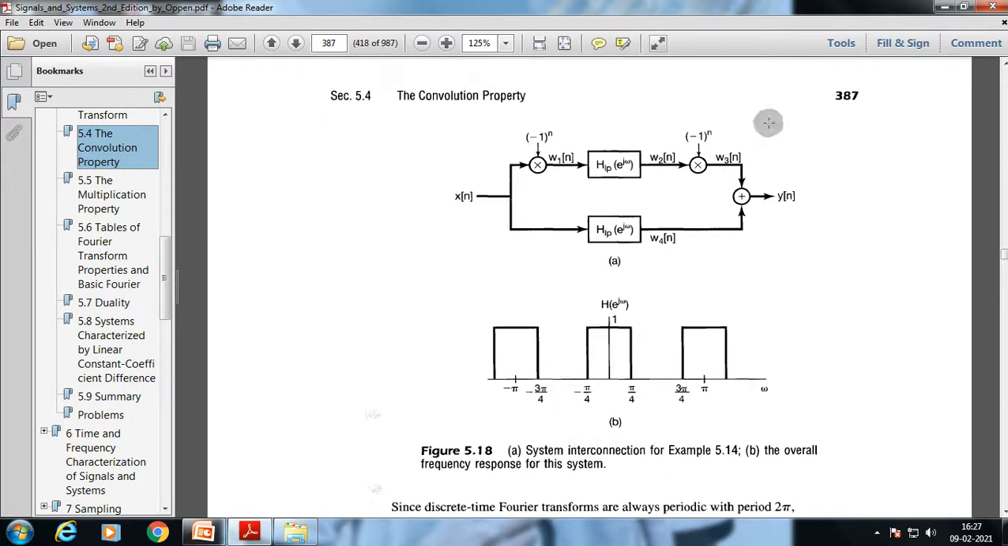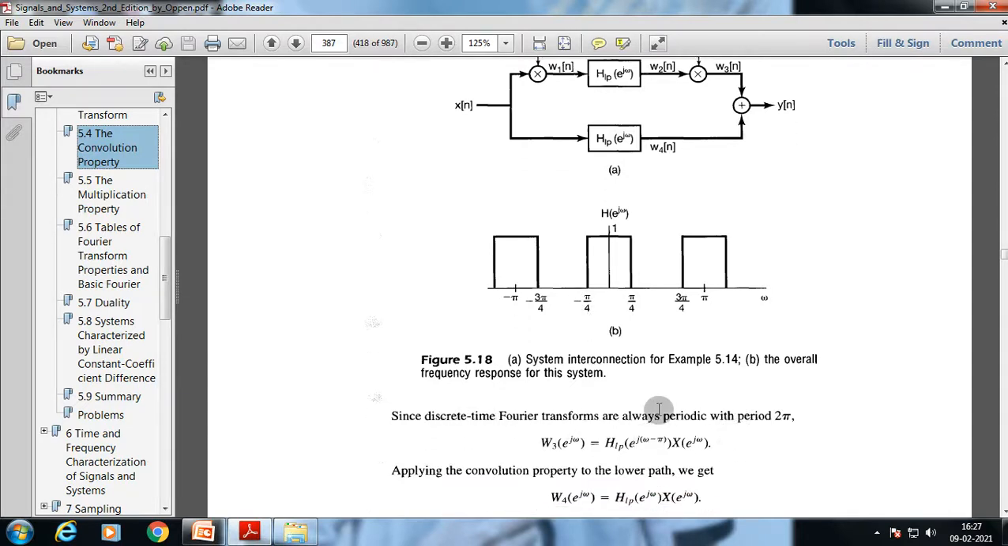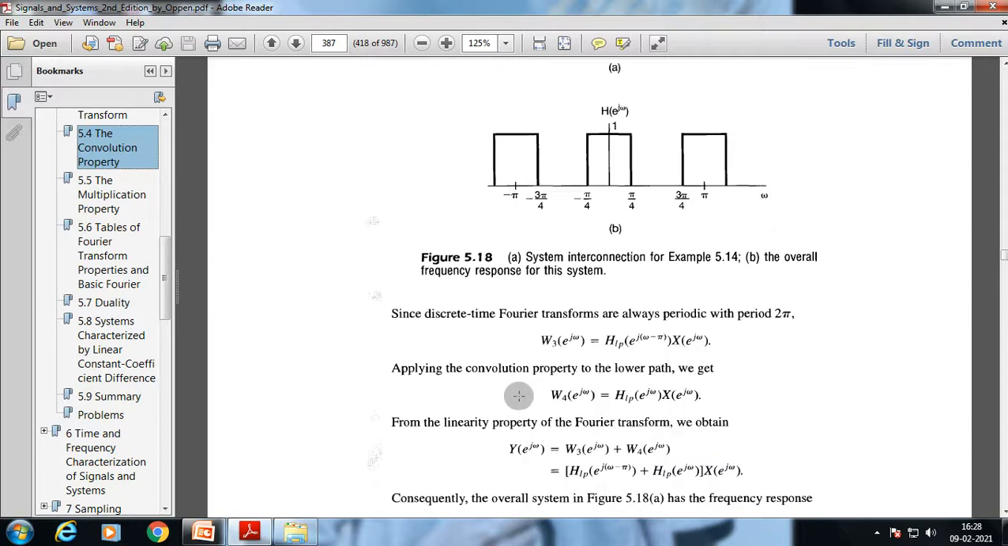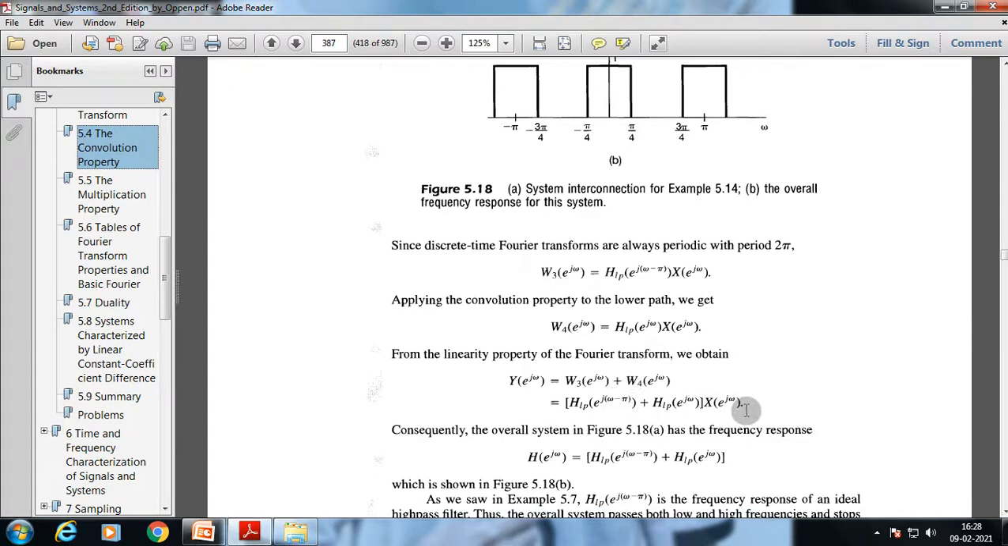This is a system interconnection. For example, this is the overall frequency response of the system. Now, discrete time Fourier transforms are always periodic with period 2π, so W3(e^{jω}) will look like this. Applying the convolution property to the lower path, we get this, and from the linearity property of the Fourier transform, we obtain this value. They are just added to each other.